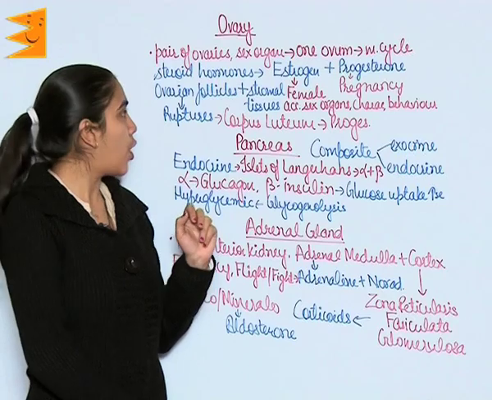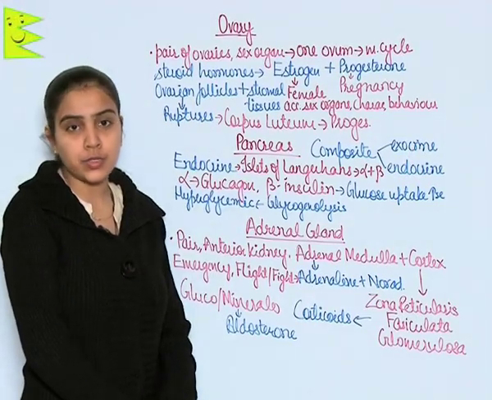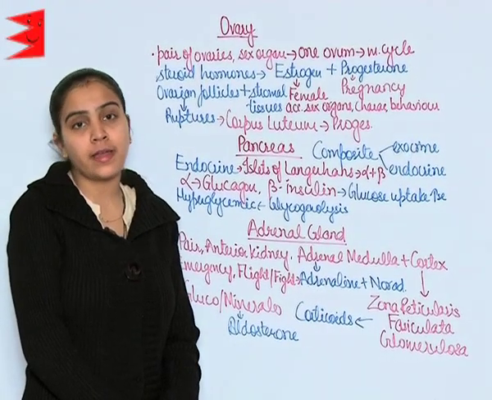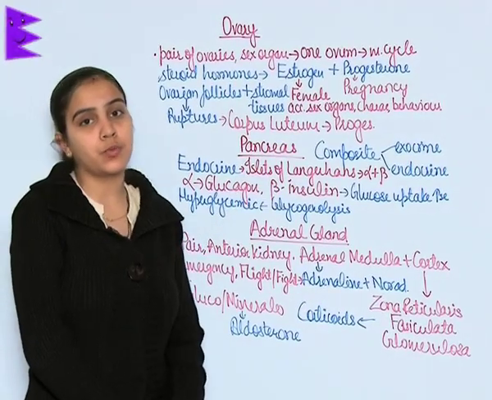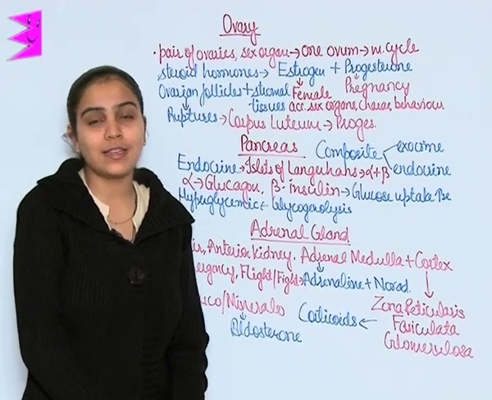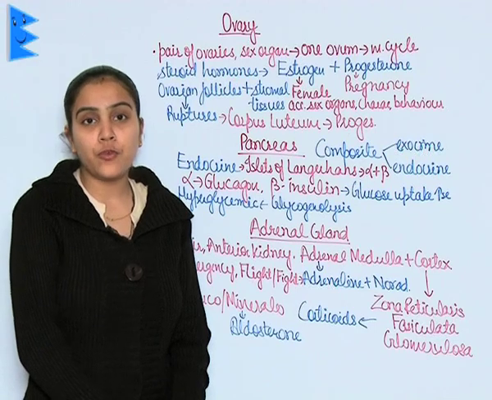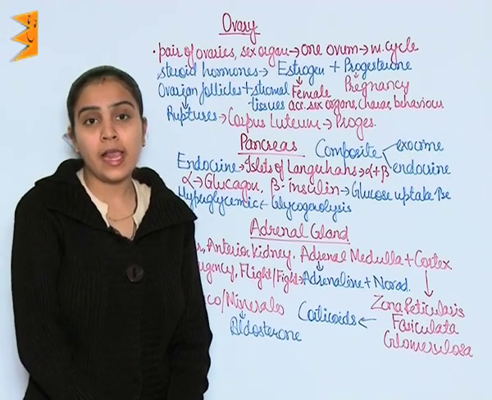Ovary is composed of ovarian follicles plus stromal tissues. These ovarian follicles, when they rupture, get converted into corpus luteum which secretes progesterone. Progesterone is responsible for the maintenance of pregnancy and is also helpful for formation of alveoli and hence helps in